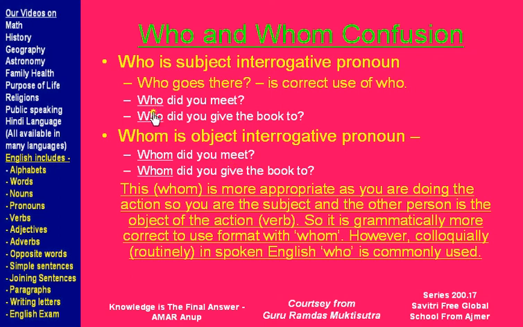So who is used colloquially, especially in spoken language. Similarly, instead of whom did you give the book to, we say who did you give the book to, even though whom is correct, because you will say I gave the book to him, and him is an object pronoun. So the object interrogative pronoun is more appropriate, but in routine language we say who did you give the book to, and that's equally acceptable.